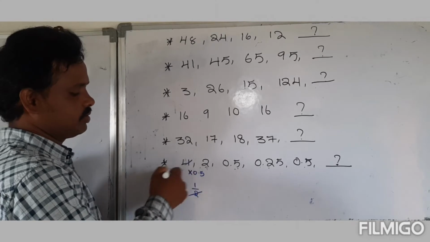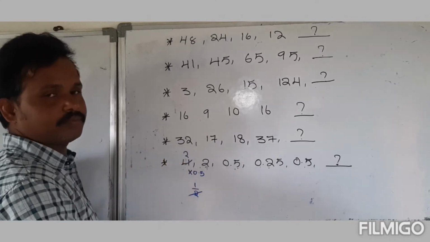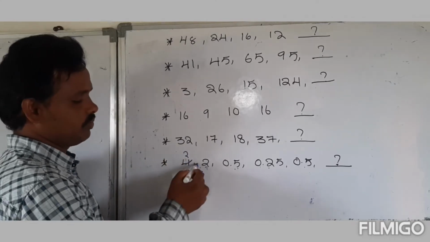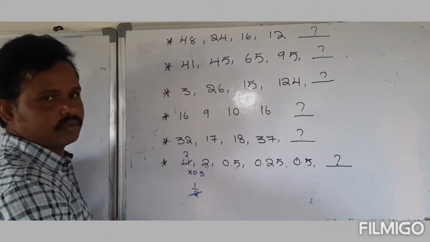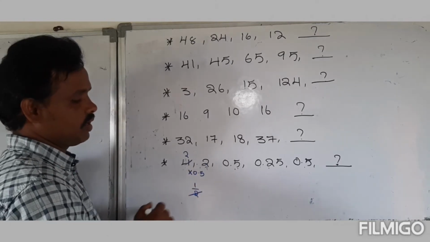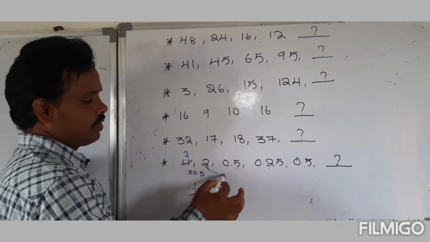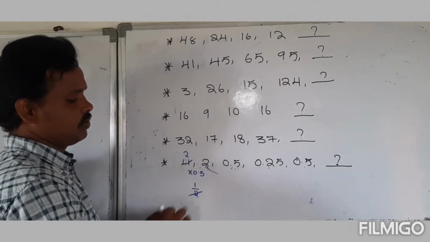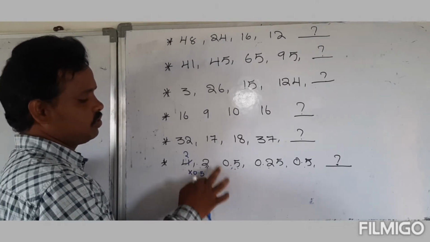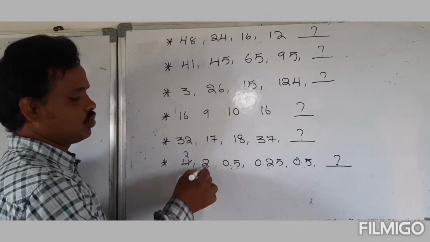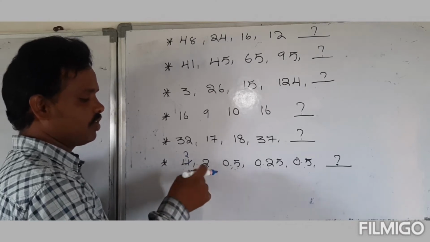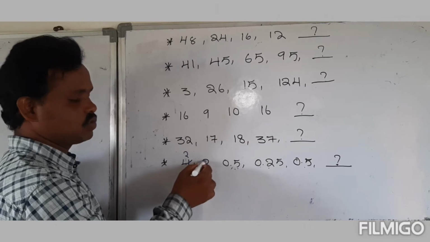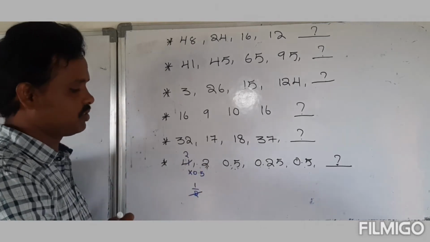Then 2 became 0.5. Here, 0.5 means 50 paisa.